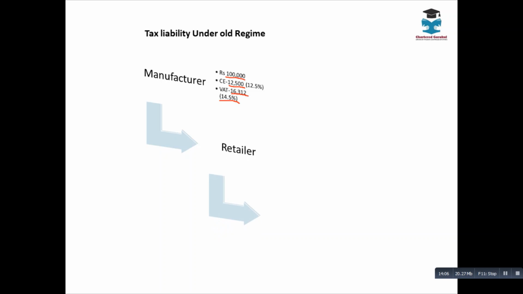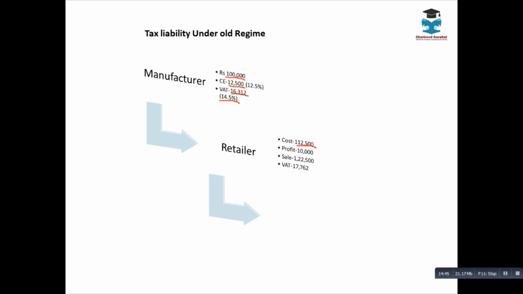Now assume the same computer is being sold to a retailer. So the retailer is not in a position to take input tax credit of central excise. Why? Under the old regime, under central excise, only a first stage dealer and second stage dealer were eligible to take the input tax credit, not the subsequent buyers. So the moment it reaches the retailer, he will lose the input tax credit. Therefore whatever central excise he pays becomes a cost to the retailer. So now tell me, what is the cost to the retailer?